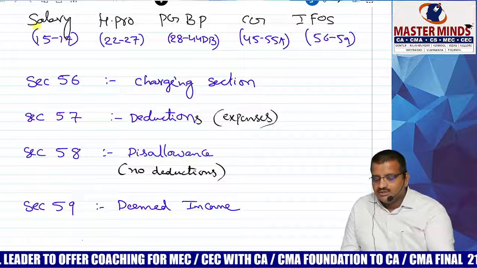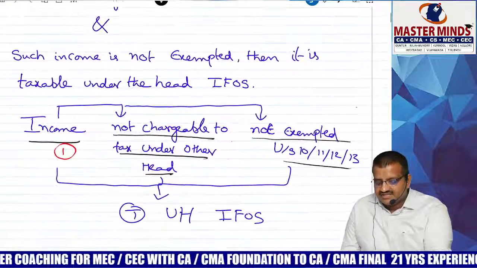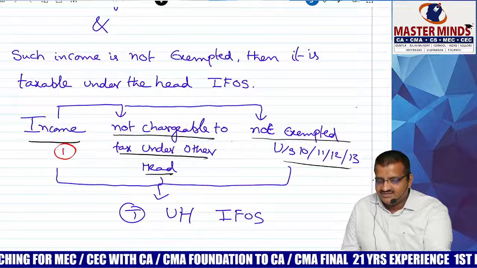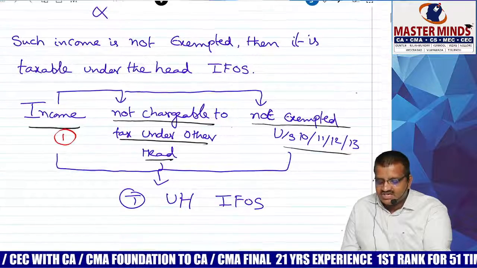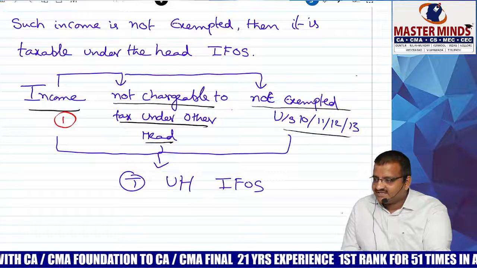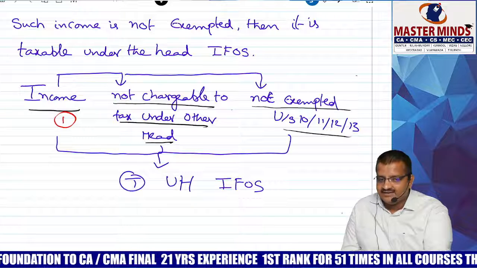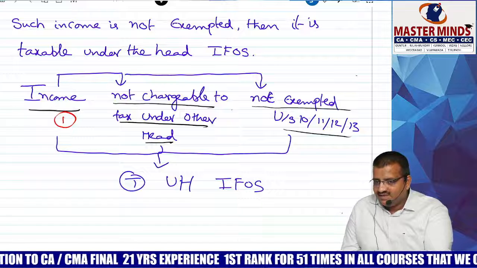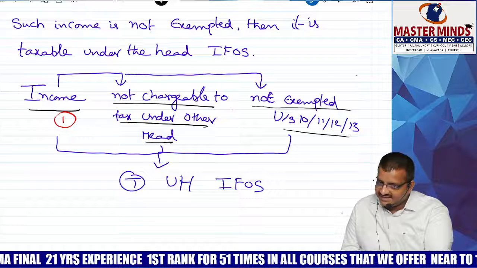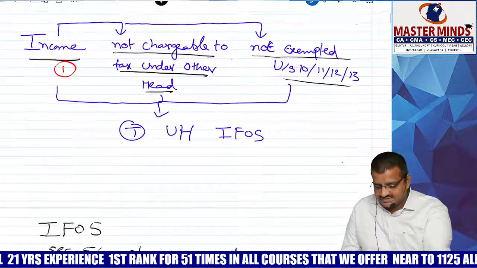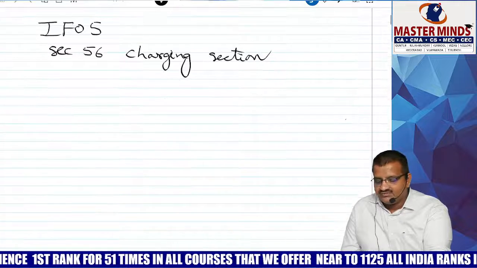Okay now? Section number 56 is telling that these are the 3 conditions. If satisfied, automatically the incomes are covered under this head only. There must be income, not exempted under sections 10, 11, 12, 13, and not covered under other heads. Automatically that income is covered under the head IFOS. Because of that, many items which could not be covered under other heads may fall under this head. But some more points are specifically mentioned, which I want to cover right now.